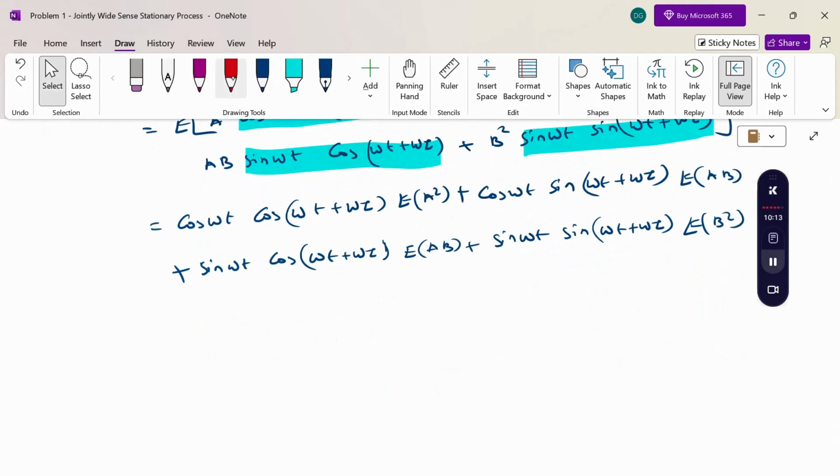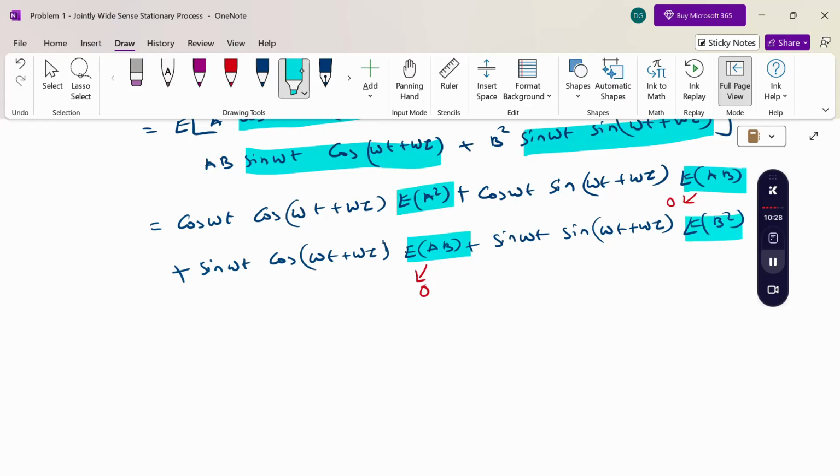Expectation of AB is 0, and expectation of A square and B square are equal to sigma square.